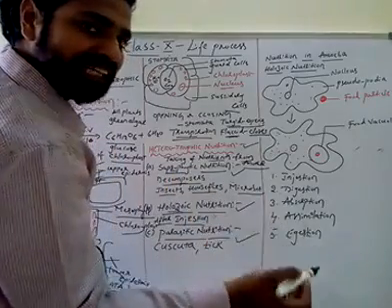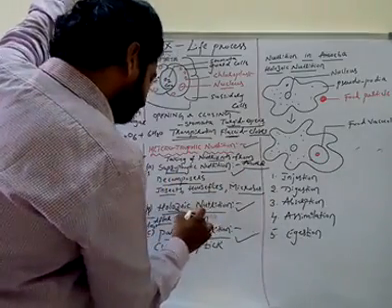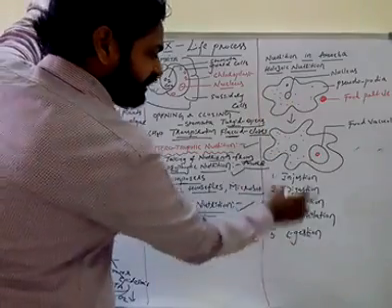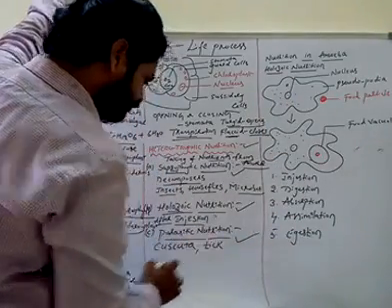Saprophytic nutrition means digestion happens outside the body. Now, the process of holozoic nutrition is divided into 5 steps that we will discuss later. Before that, parasitic nutrition.